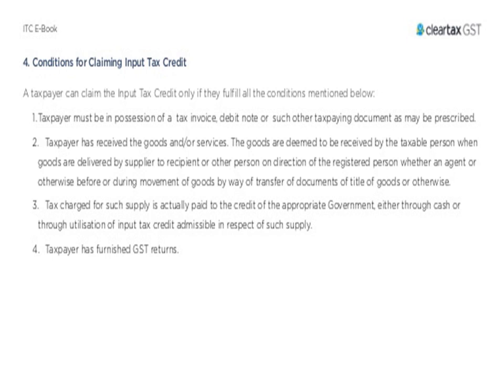And if the goods are to be received in lots or installments, then the ITC will be availed when the last lot or installment is received. And if the supplier fails to supply the goods or services within 180 days from the date of invoice, and the receiver has already claimed ITC, then the amount will be added to the output tax liability, and interest will be paid on the same. As soon as the payment to the supplier is made, ITC will be allowed to be claimed again.